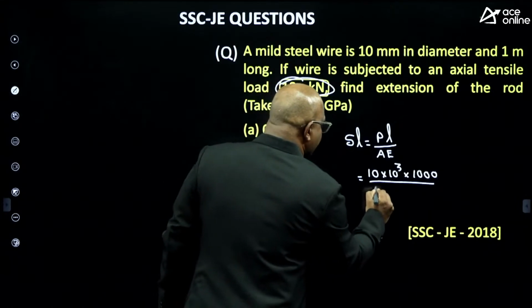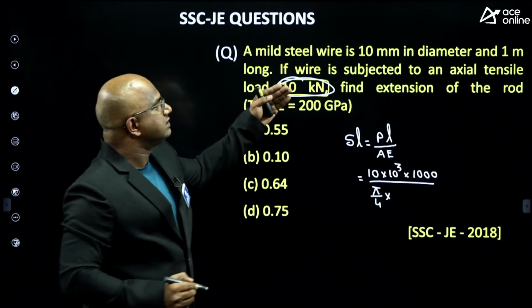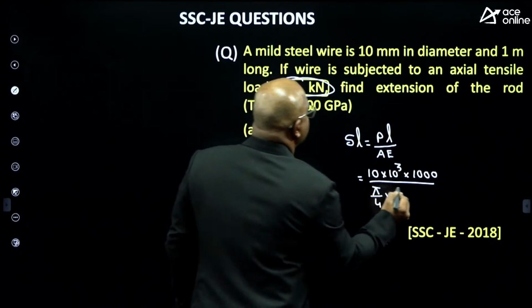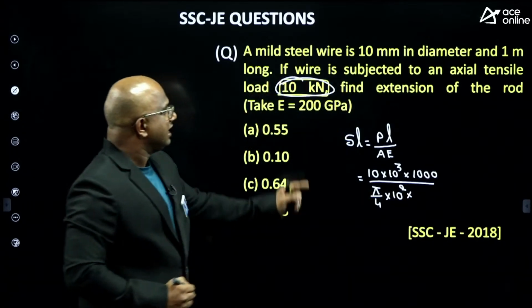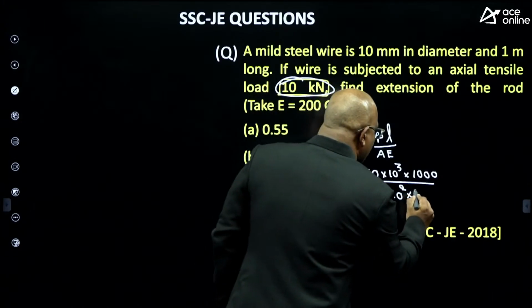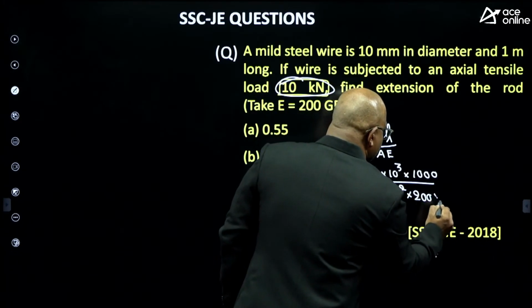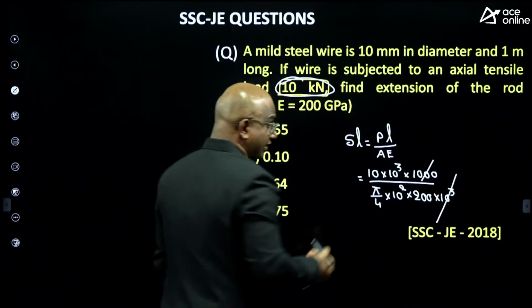Area is how much? Pi by 4 d square. Pi by 4 into d, which is 10, square, into E. E value is 200 gigapascal, which means 200 into 10 cube. Now what happened? This 1000 gets cancelled.